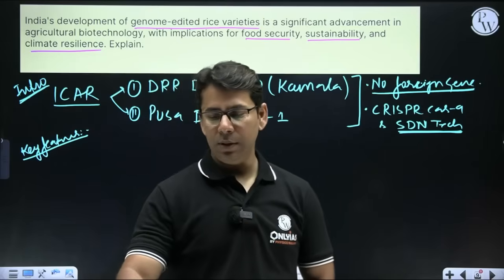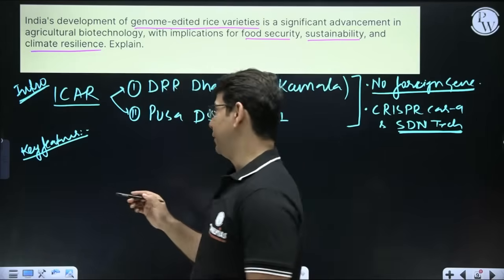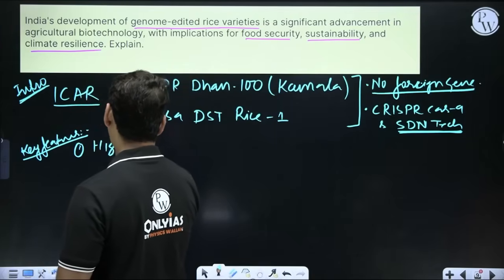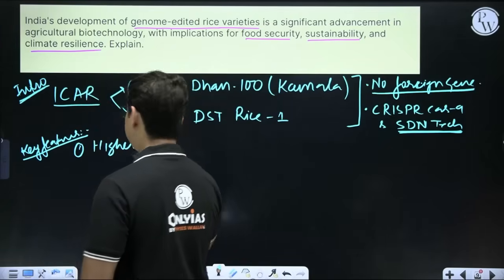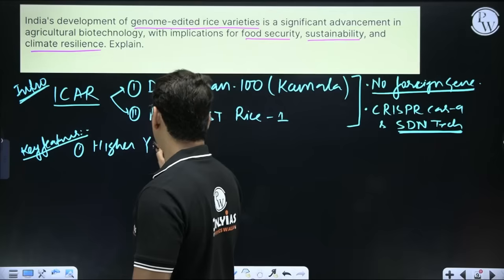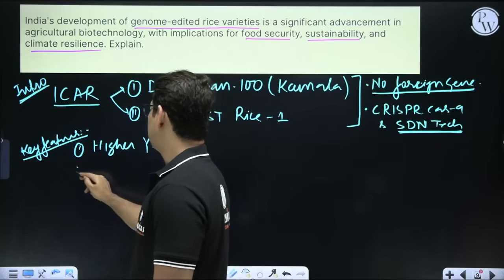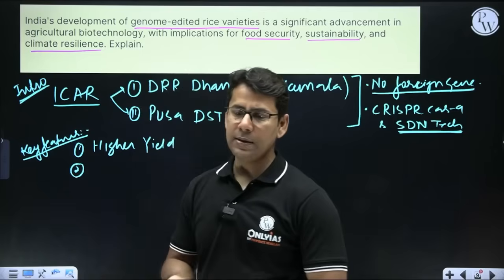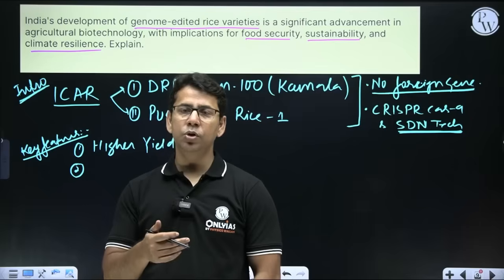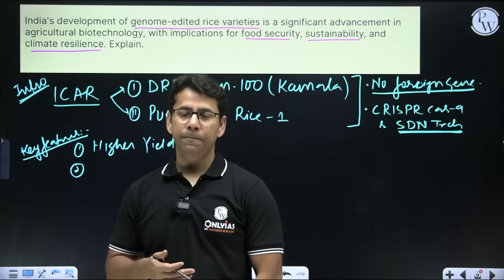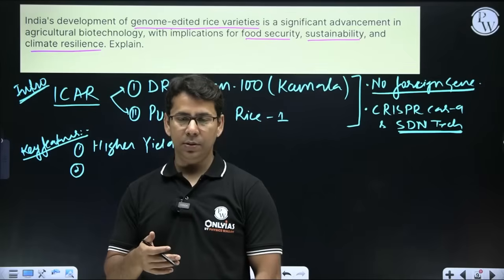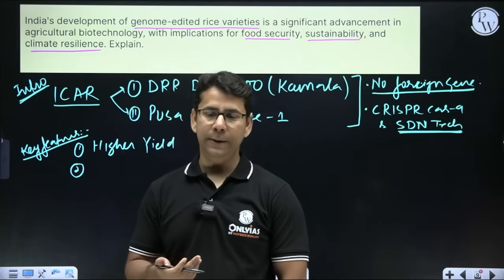The key feature that we can talk about is higher yield. The first thing, not rocket science, everybody knows: higher yield. They are designed in a way that they will produce more grains, more grains per plant, and an overall increase in yield.